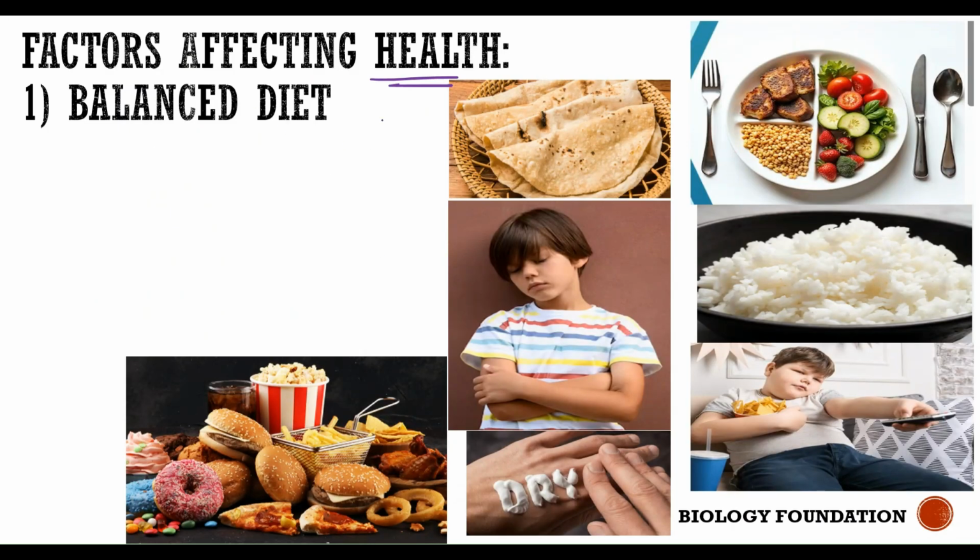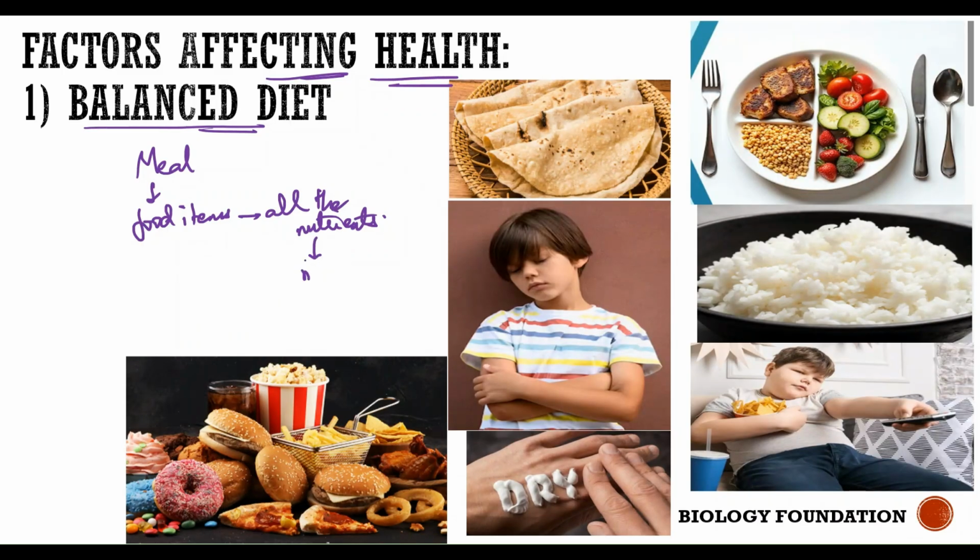So, for good health, what are the things that we need to do, or what are the factors that determine our health? Whether we'll be growing as a healthy individual, or do we develop certain disease as we age? So, what are the factors that affect our health? First is balanced diet. Okay, what is meant by balanced diet? When I say balanced diet, that means your meal should contain food items which have all the nutrients in right proportion.